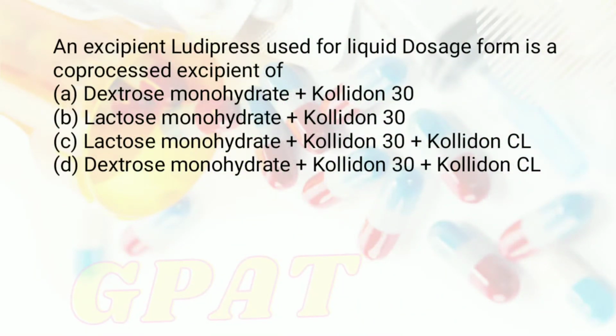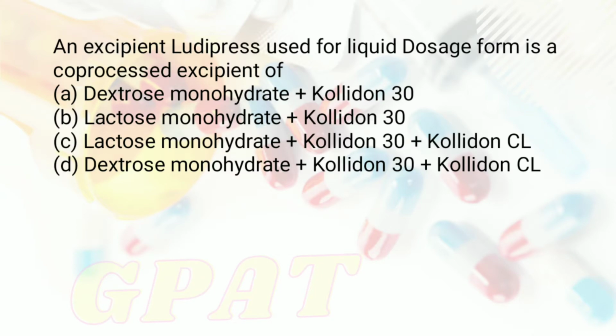The question was: an excipient, that is Ludipress, used for liquid dosage form is a co-processed excipient of, and the options given were A. Dextrose monohydrate plus Kollidon 30, option number B. Lactose monohydrate plus Kollidon 30, option number C. Lactose monohydrate plus Kollidon 30 plus Kollidon CL, and option number D. Dextrose monohydrate plus Kollidon 30 plus Kollidon CL.